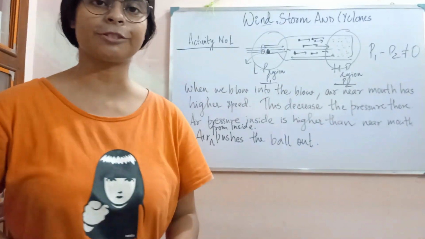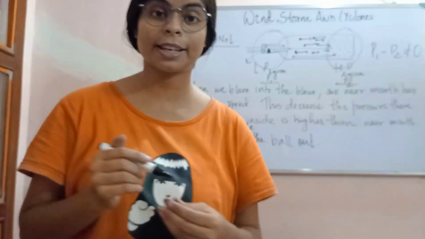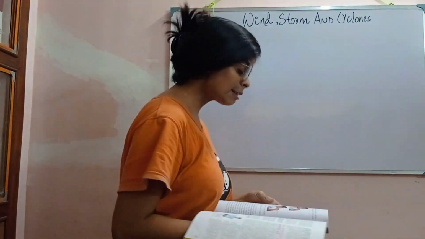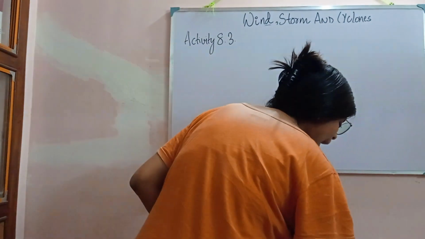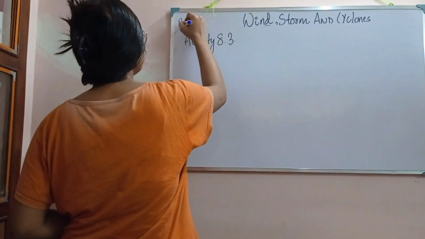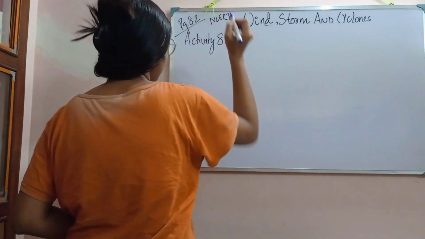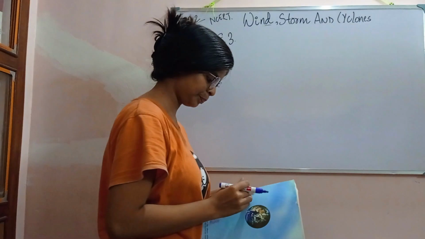Let's take another activity. Let's go through your NCERT book. Come to NCERT page number 82, activity 8.3. Now let's see what it is saying.